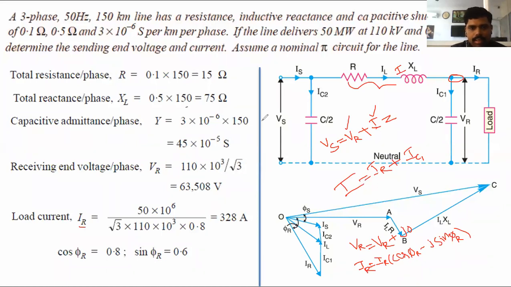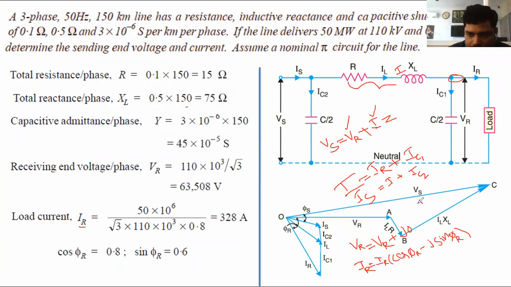Now you can check it. The sending end current Is equals I plus IC2. Here two currents are there because two junction points are there. Again, IC1 and IC2 are considered as imaginary terms. What is IC1?